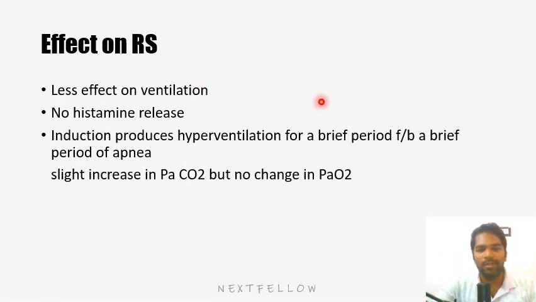Now the respiratory system. Less effect on ventilation, no histamine release. Histamine release is seen mainly with atracurium and morphine, other opioid drugs, not with etomidate. Induction produces hyperventilation for a brief period and then a brief period of apnea, which will settle on its own. There is a slight increase in PaCO2 but no change in PaO2. So there is nothing much to see here.